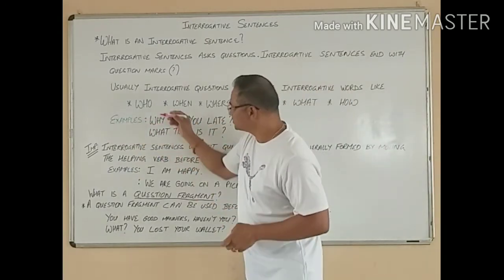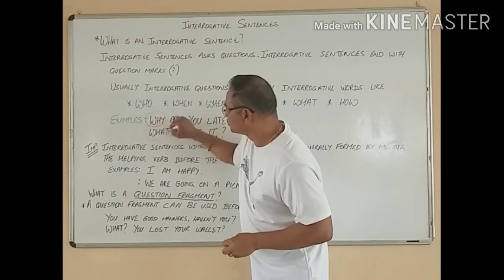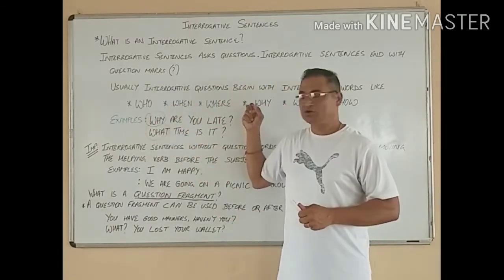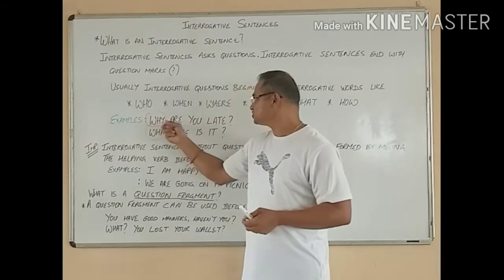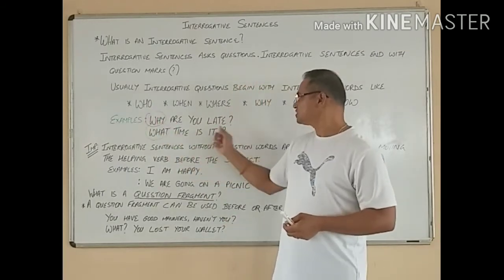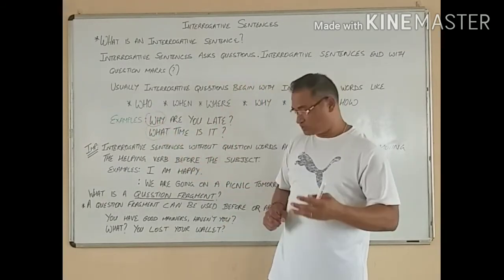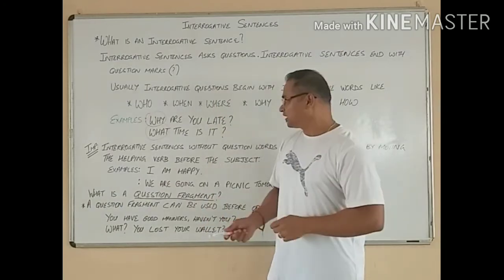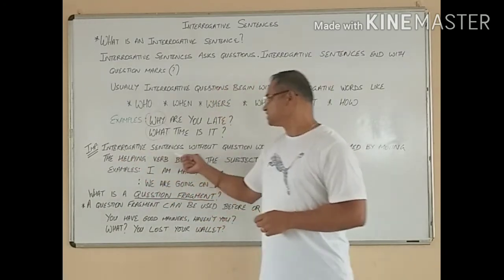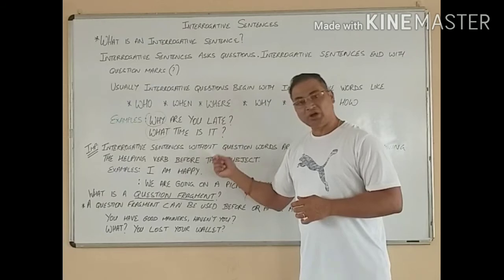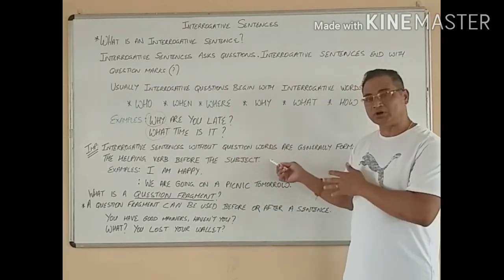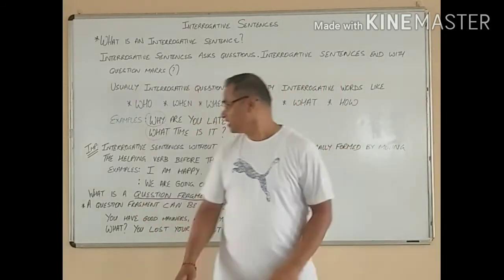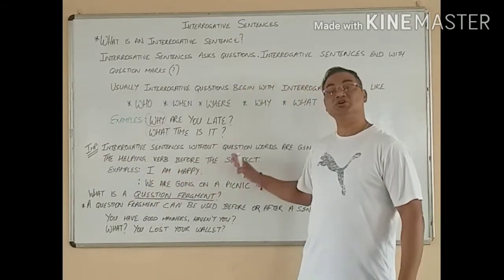Now these words, why and what, tell us that these are asking questions. Okay, they are asking something. So these words are interrogative words, and these two sentences end with a question mark. Now it is very important also to understand that interrogative sentences without question words are generally formed by moving the helping word before the subject.